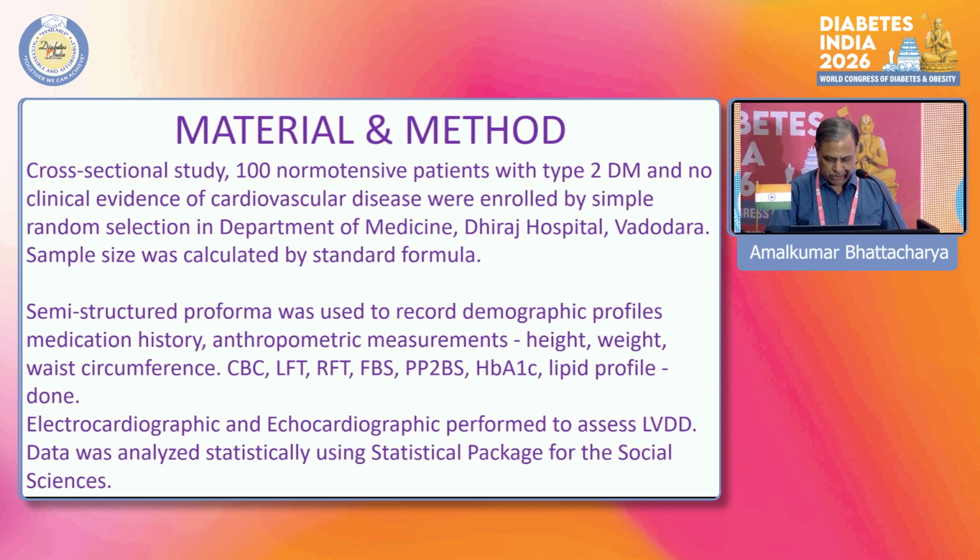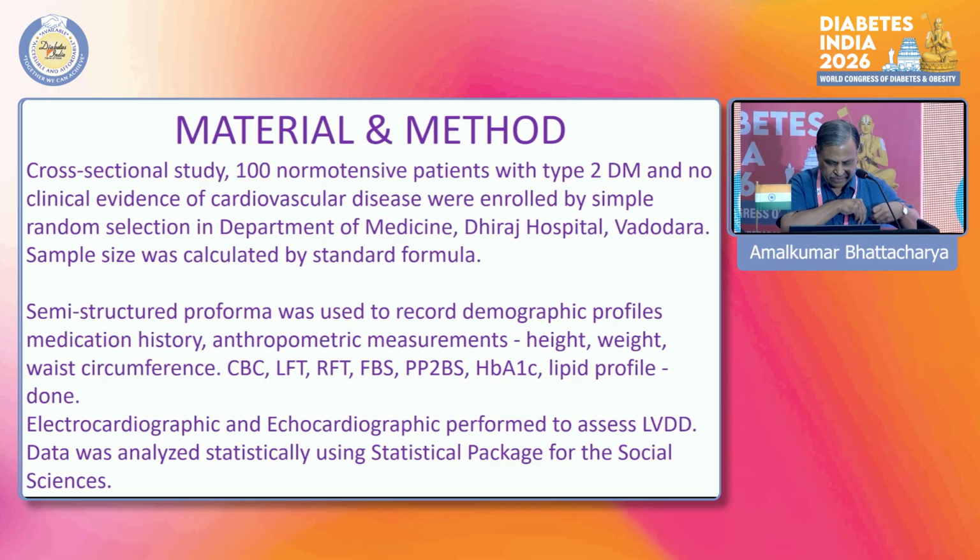A semi-structured proforma was used to record demographic profile, medication history, anthropometric measurements, height, weight, waist circumference, complete blood count, liver and renal function tests, fasting and postprandial blood sugar, HbA1c and lipid profile. Electrocardiographic and echocardiographic parameters were performed to assess left ventricular diastolic dysfunction.